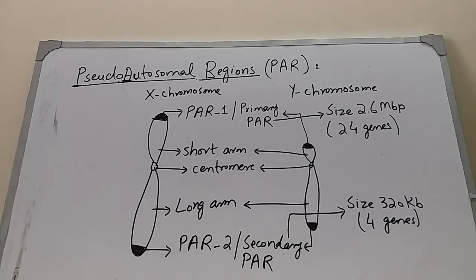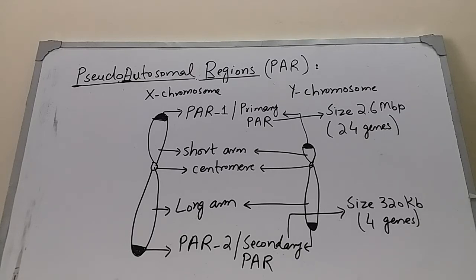The tips of the short arms are known as pseudoautosomal region 1 or primary PAR, while the tips of the long arms in both X and Y chromosomes are called pseudoautosomal region 2 or secondary PAR. So I have shown you the X and the Y chromosomes.